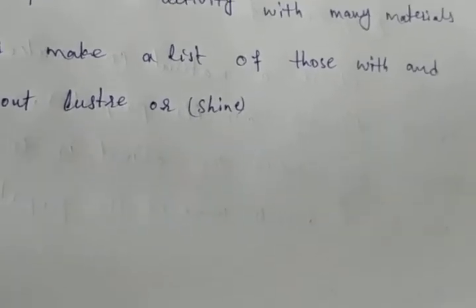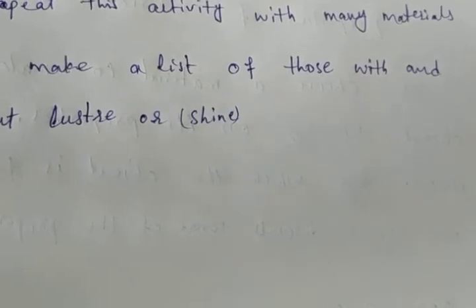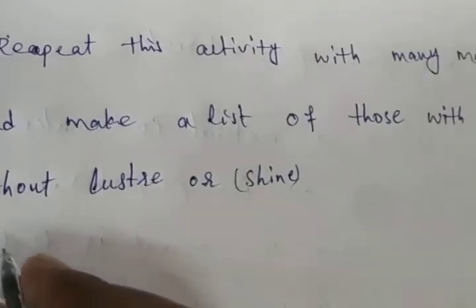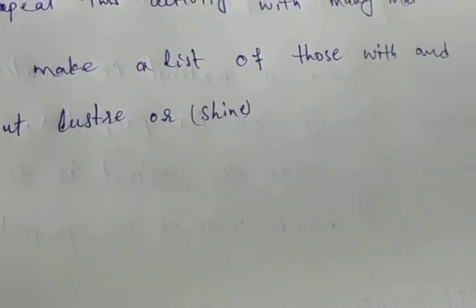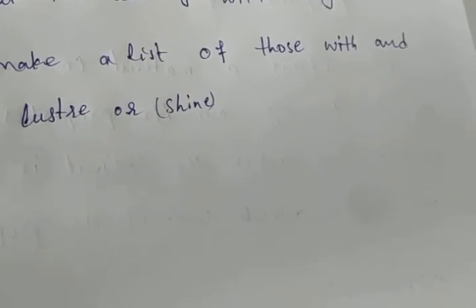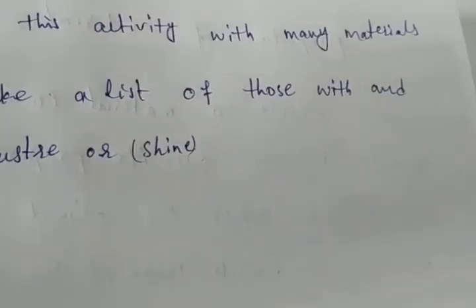Instead of cutting, you can rub the surface of the material with sandpaper to see if it has lustre. Materials that have such lustre are usually metals. Lustrous nature is a metal property. Iron, copper, aluminium and gold are examples of metals.